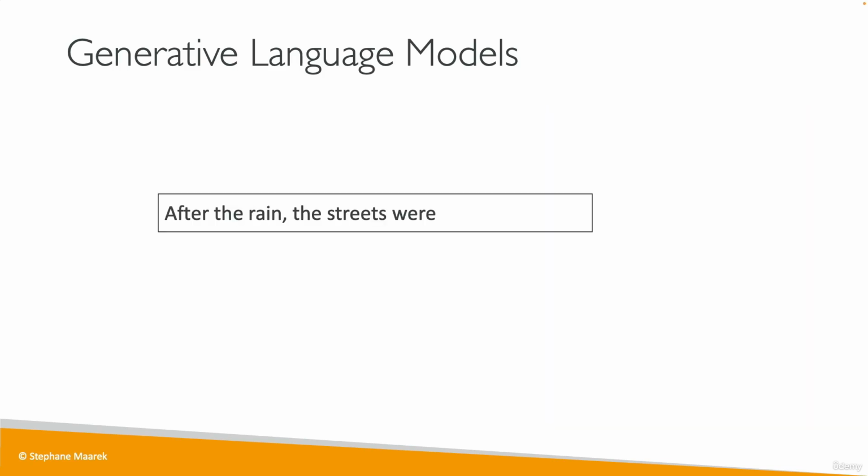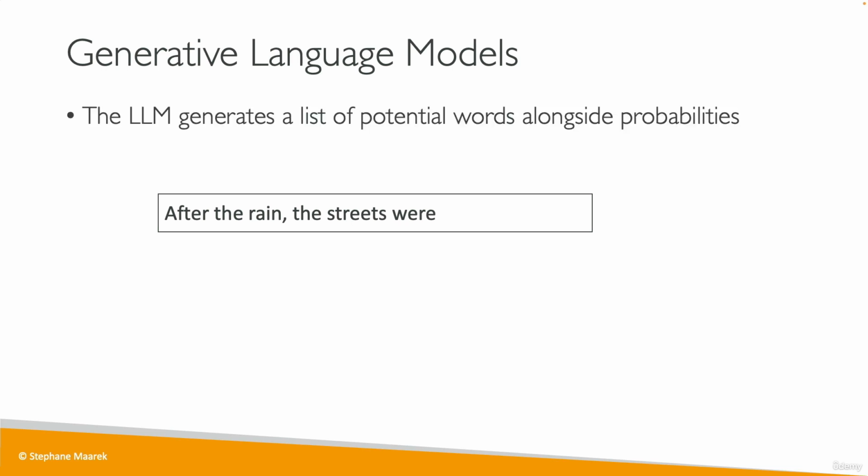So let's understand why, though, it is non-deterministic. Let's take a sentence that is going to be outputted by a LLM. And the sentence is, after the rain, the streets were. And what's going to happen is that the LLM is going to generate a list of potential words with probabilities. So what is the next word that is probably going to be here in this sentence?